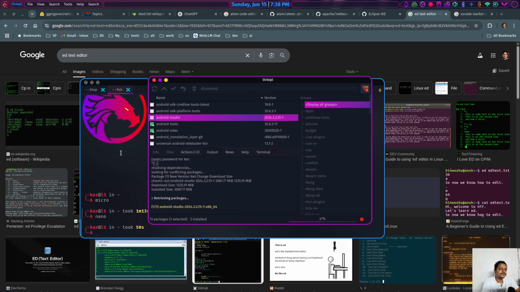Still, the Android Studio installation is being processed. In the meantime, let's try to understand the development of various text editors. As I know, there was ed, the text editor. Later on, vi became the main and widely used text editor. Later on, Vim created a fork from vi. And nowadays, Vim is becoming very much bloated. I would not say the word bloated, but it's better to explain it this way: it has more and more functionalities built in, and the plugin system is becoming widely accepted, especially in core development communities.